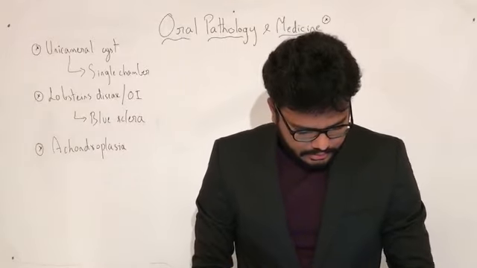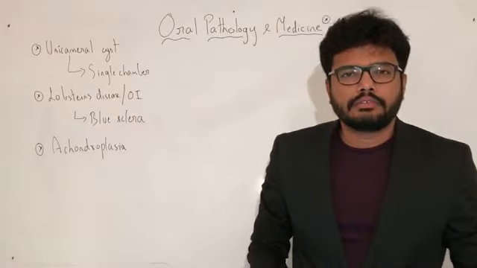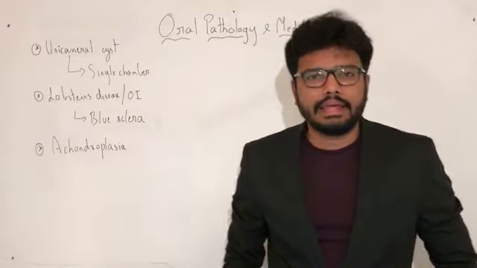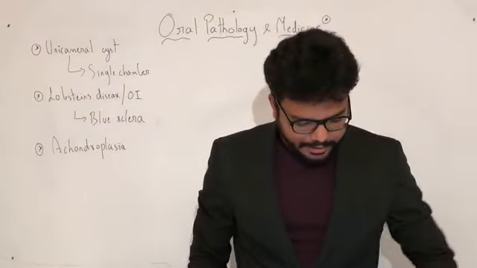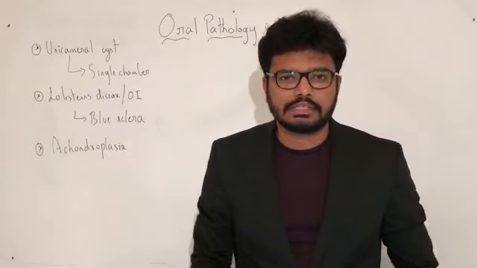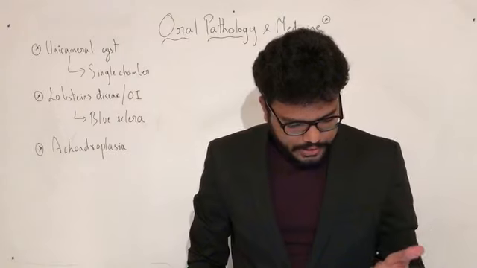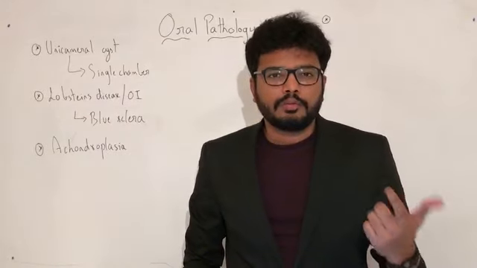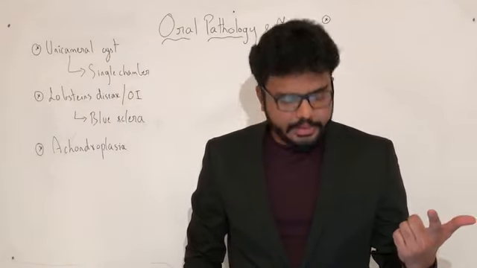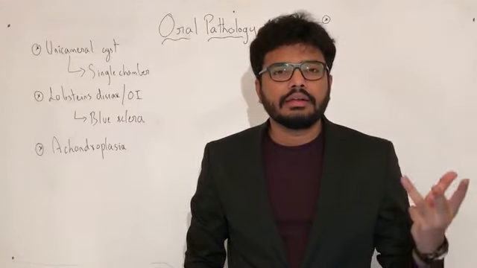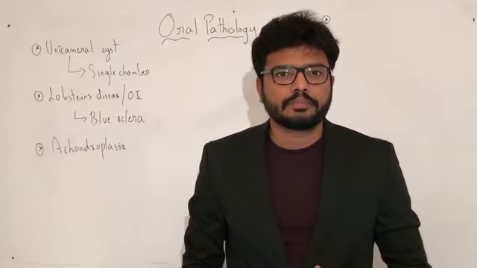Yes, Ganga. Now, coming to the penultimate question. Fessas bodies are seen in. Fessas bodies, F-E-S-S-A-S. Fessas bodies are seen in. Option A, Cooley's anemia. Option B, aplastic anemia. Option C, polycythemia. Option D, iron deficiency anemia.